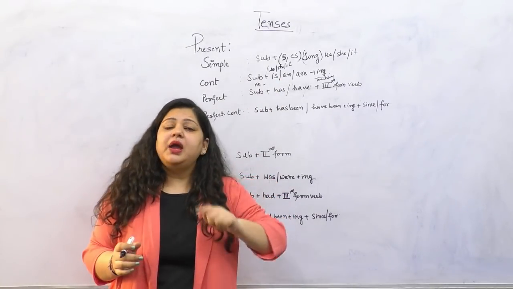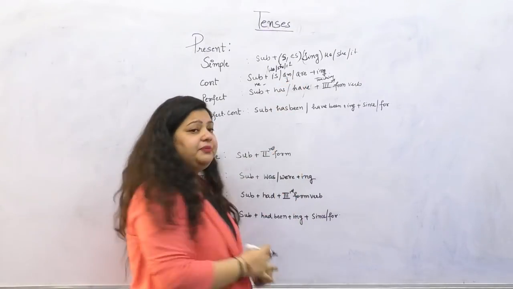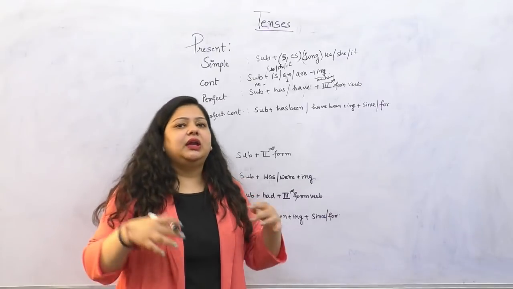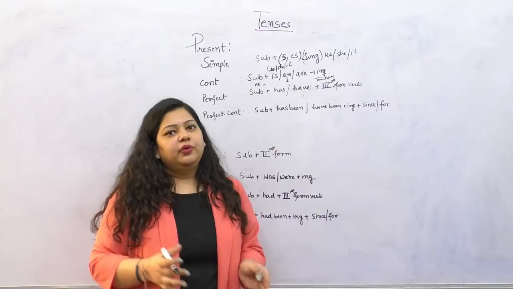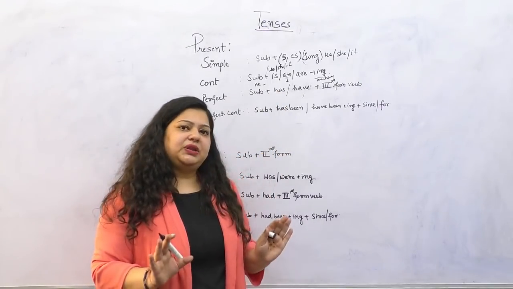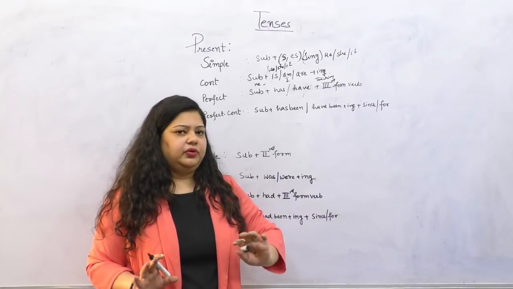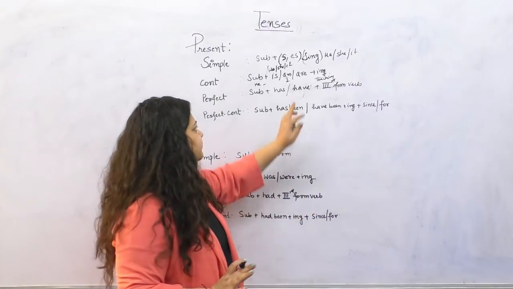When we say am, we use it with only I. I'm speaking, I'm sitting, I'm eating, I'm dancing. So this is the usage of I with am in present continuous. So am is only used with I.